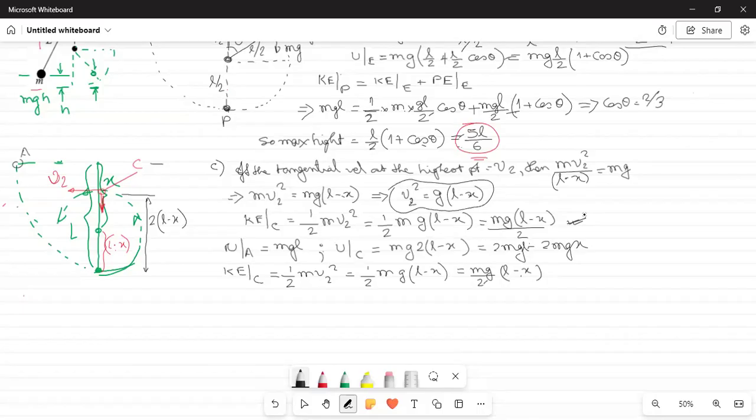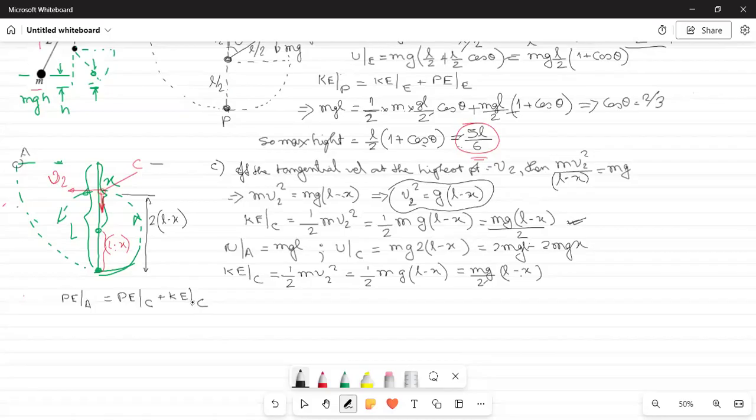Now our approach will be: potential energy at A will be potential energy at C plus kinetic energy at C.